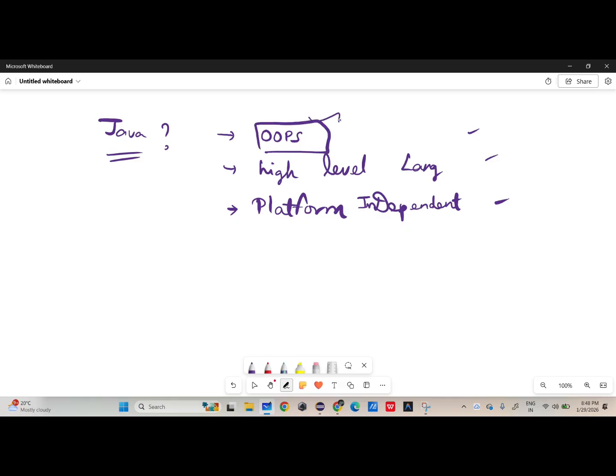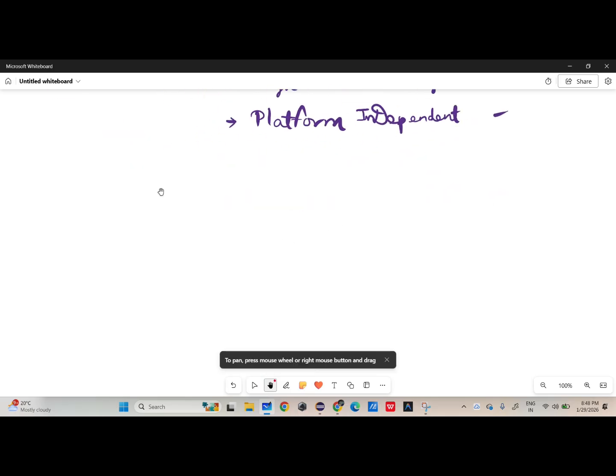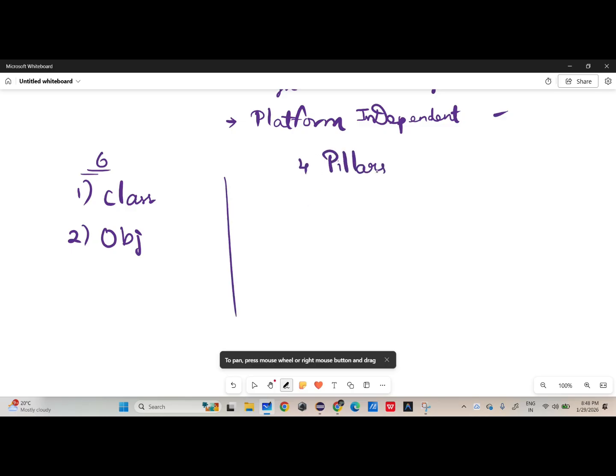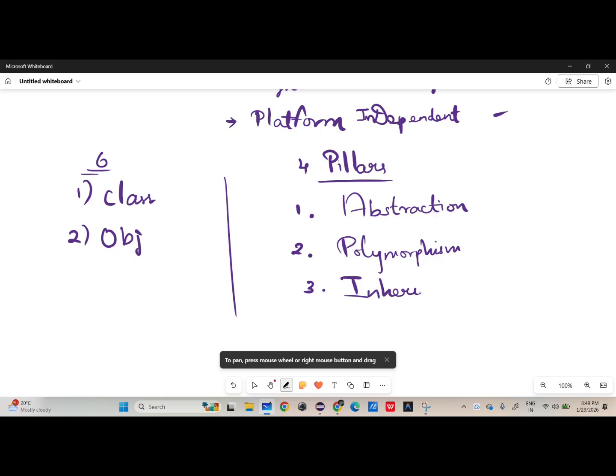One of the main reasons is that it is an OOPS language, an object oriented programming language. If you say object oriented programming language, there are six very important things. The first two are class and object. Then there are four pillars: the first one is abstraction, polymorphism, inheritance, and encapsulation.